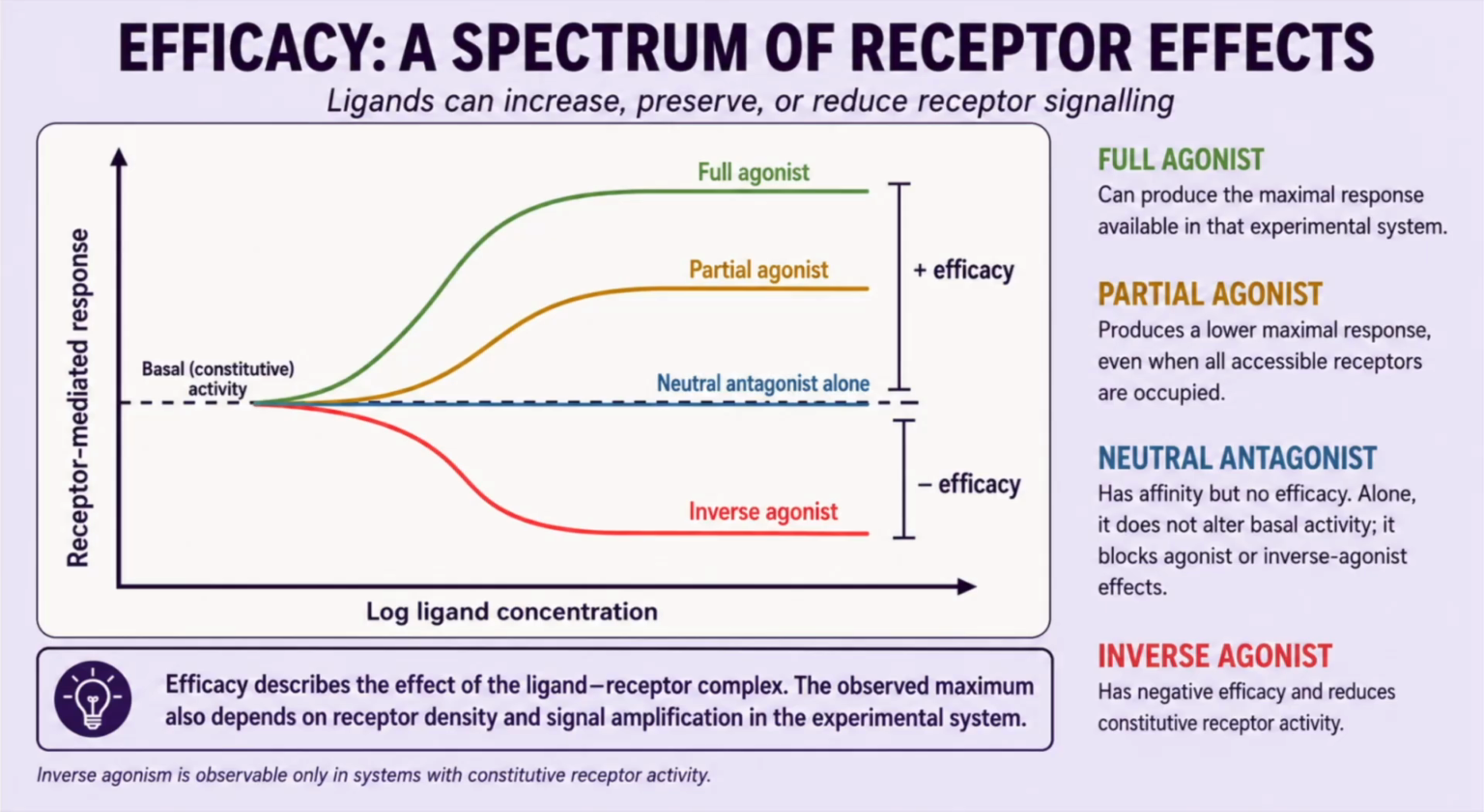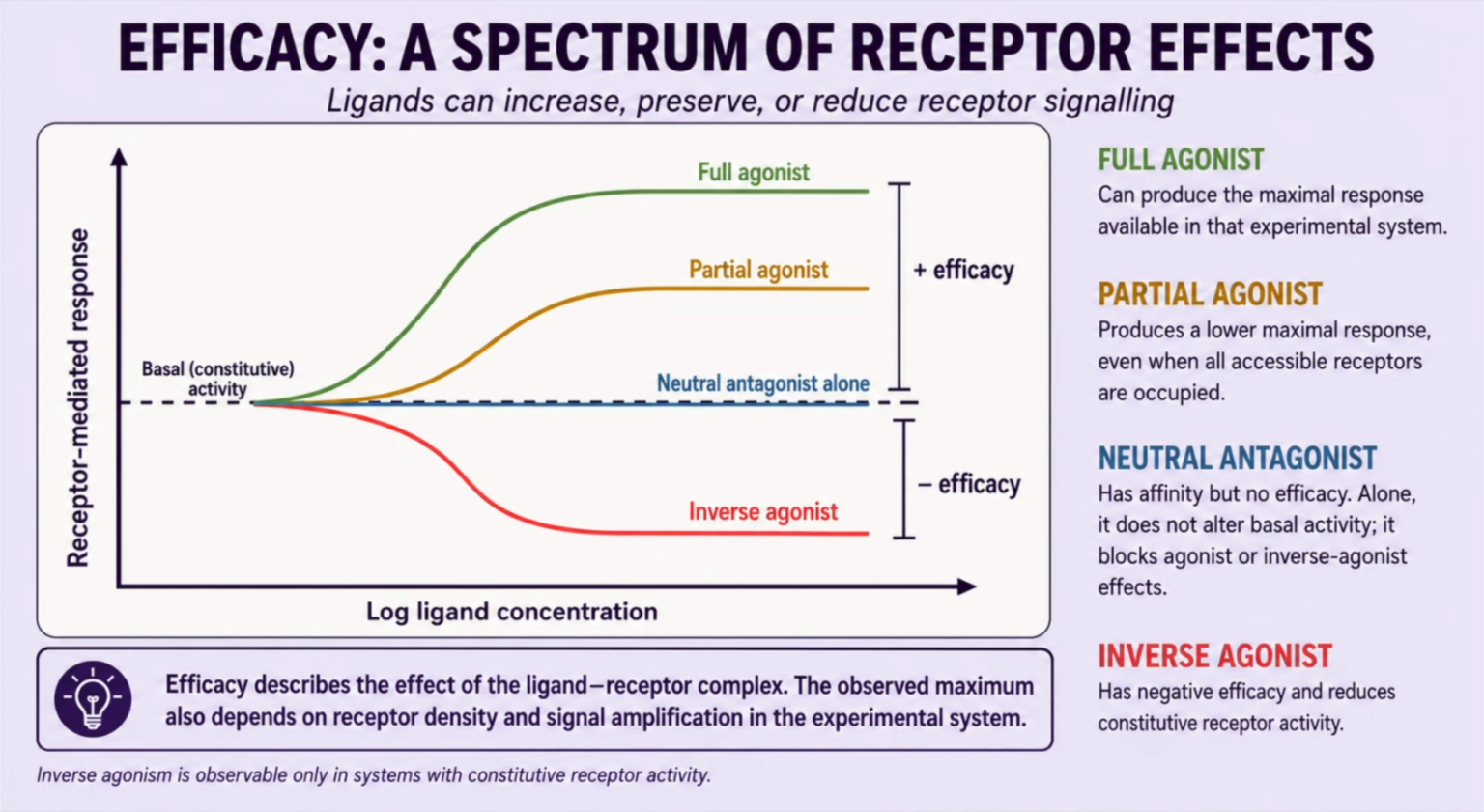A partial agonist also has positive efficacy, but its maximum is lower. Importantly, this lower maximum remains even when all accessible receptors are occupied. Adding more partial agonist cannot convert it into a full agonist.